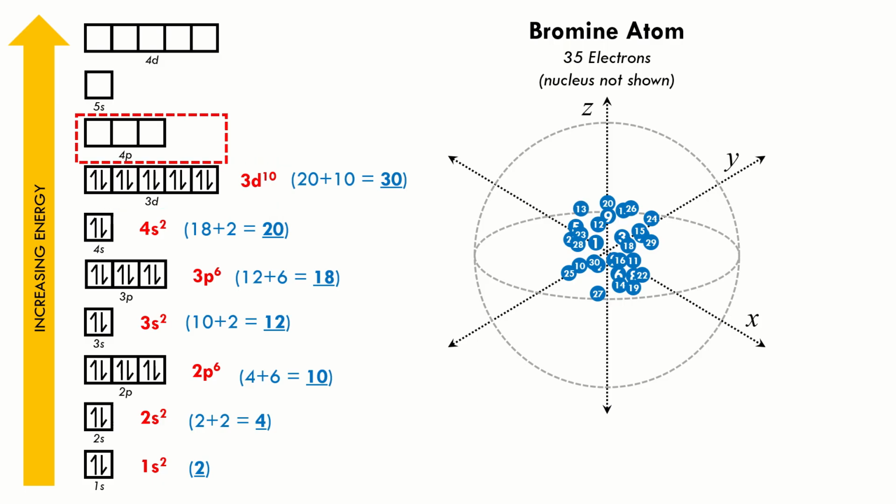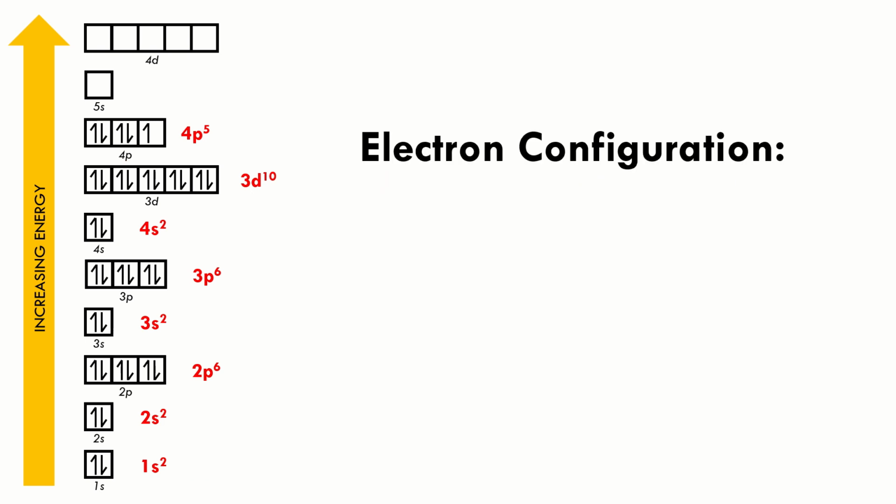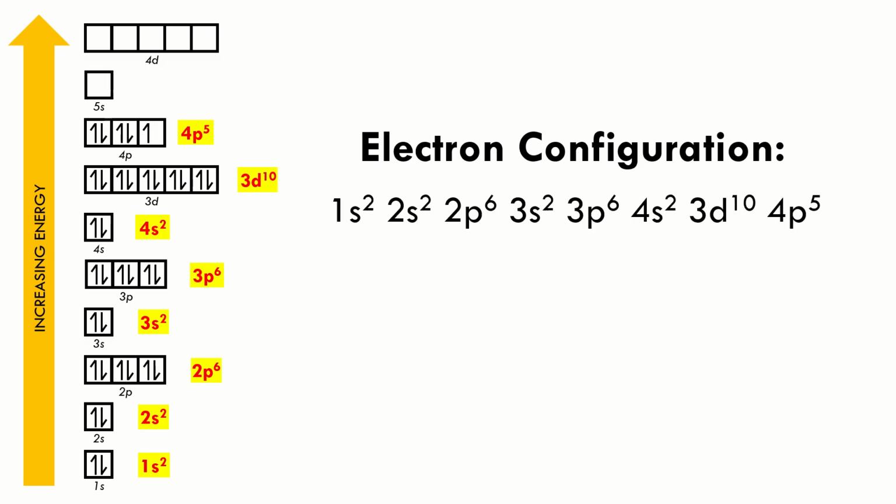The next subshell is 4p, which can carry 6 electrons. However, we only have 5 electrons remaining in our electron count, so we will just put in 5 electrons in this subshell with this electron arrangement. Notation 4p5, giving us a total of 35 electrons. And now the electron configuration of bromine is 1s2, 2s2, 2p6, 3s2, 3p6, 4s2, 3d10, and 4p5.